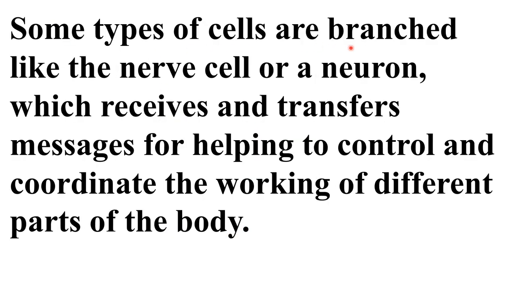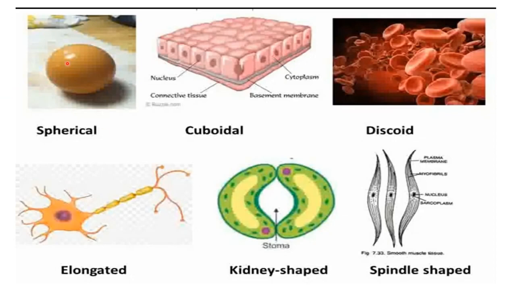Some types of cells are branched, like the nerve cell or neuron, which receives and transfers messages to help control and coordinate the working of different parts of the body. So like neurons, branched cells help in controlling and coordinating the working of different parts of the body. You can take examples of these cells: spherical, cuboidal, discoid. These are examples of RBC, and there are elongated, kidney shaped, spindle shaped cells, etc.